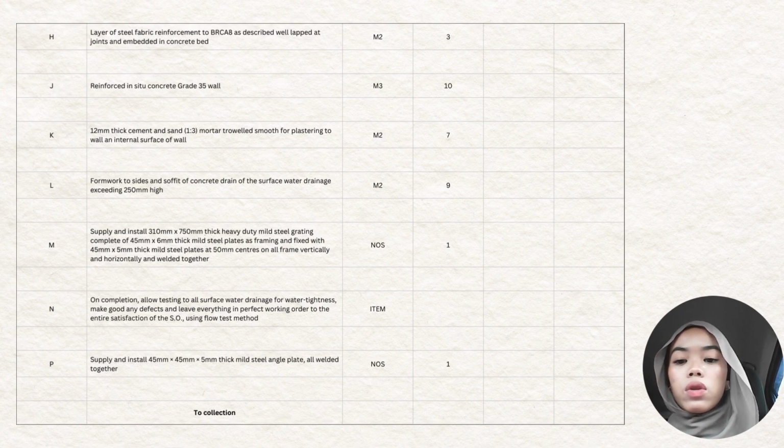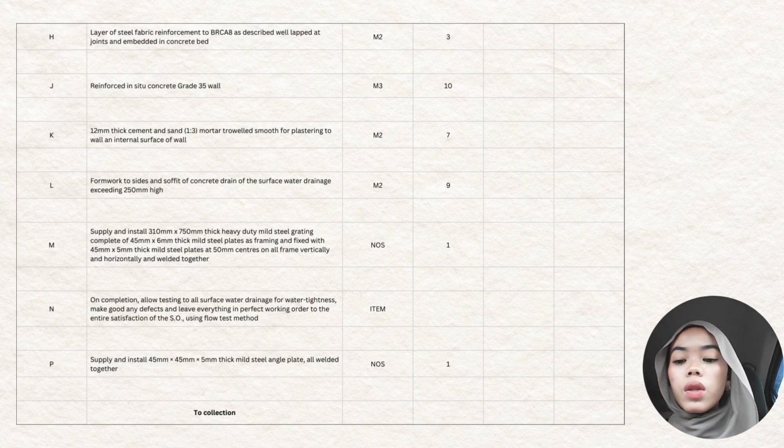Layer of steel fabric reinforcement to BRC A8, as described, well lapped at joint and embedded in concrete pad, the quantity is 3 meter square. Reinforced in situ concrete grade 35 wall, the quantity is 10 meter cube. 12 mm thick cement and sand, ratio 1:3 mortar, trowel smooth for plastering to wall and internal surface of wall, the quantity is 7 meter square. Formwork to side and soffit of concrete drain of the surface water drainage exceeding 250 mm high, the quantity is 9 meter square.